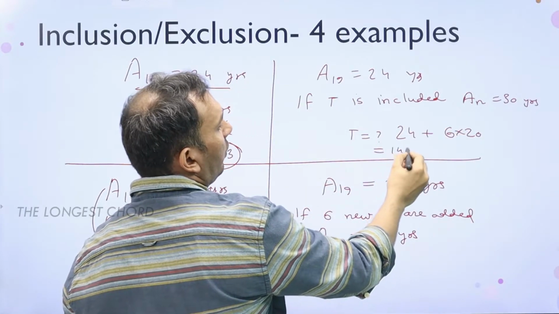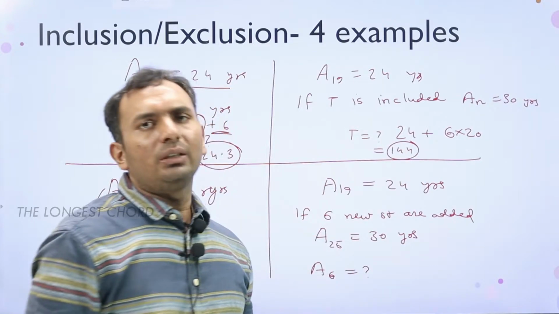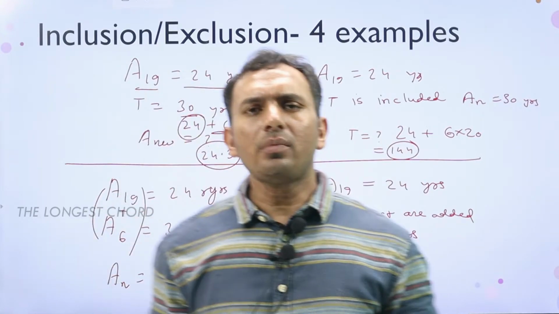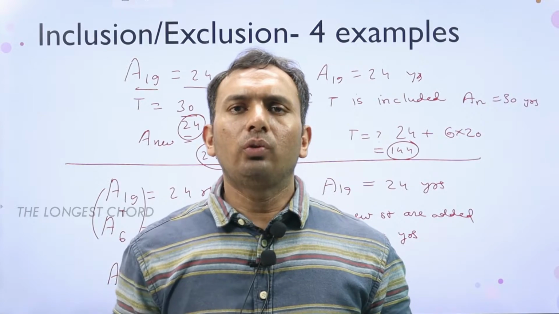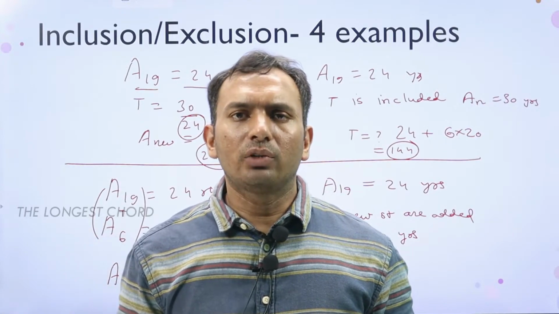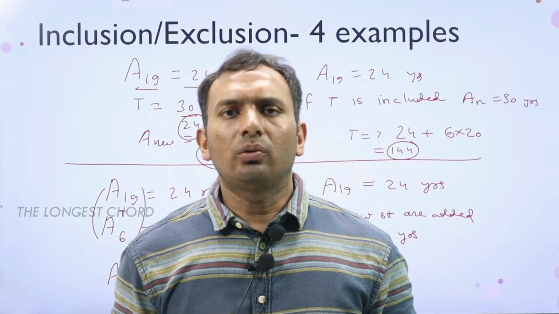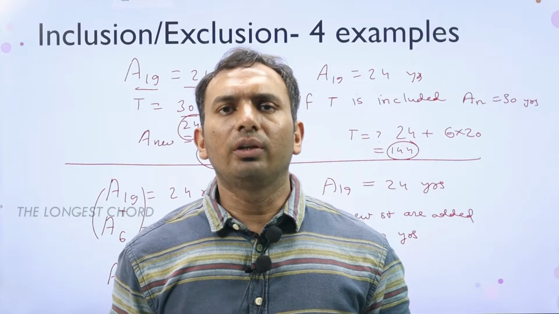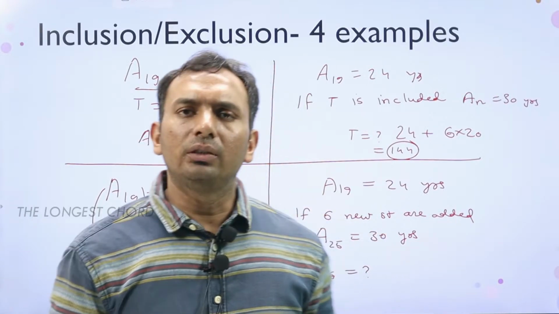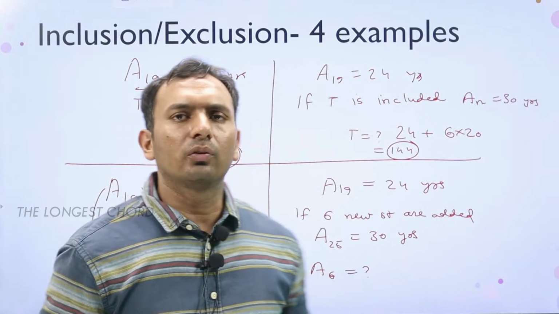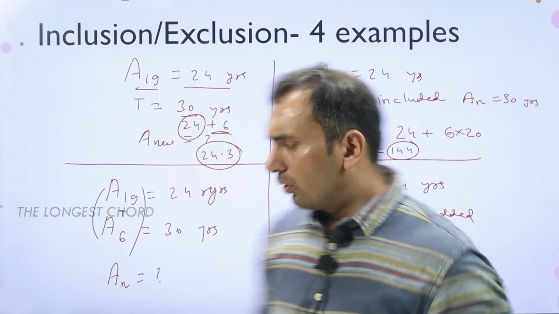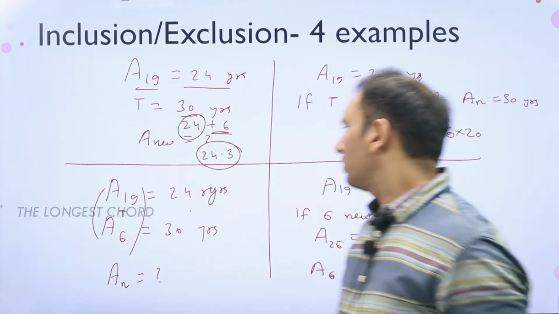That means 144 has to be the teacher's age. So I've heard that some people go to the Himalayas and meditate over there, and they are able to increase their longevity and their age. So maybe this teacher might be part of one of them. So now let us go to this question.